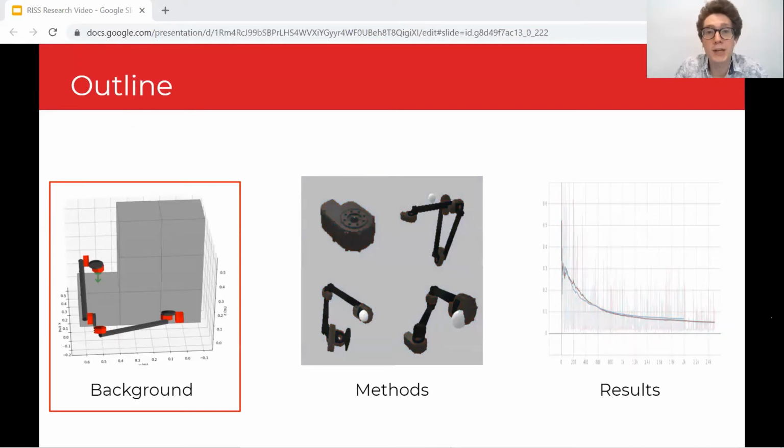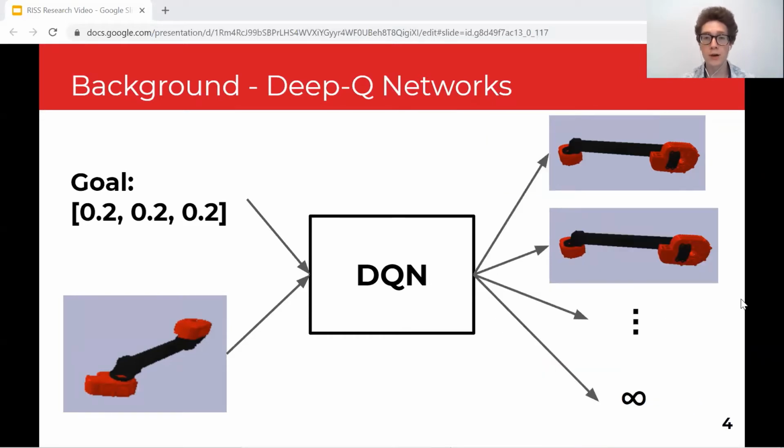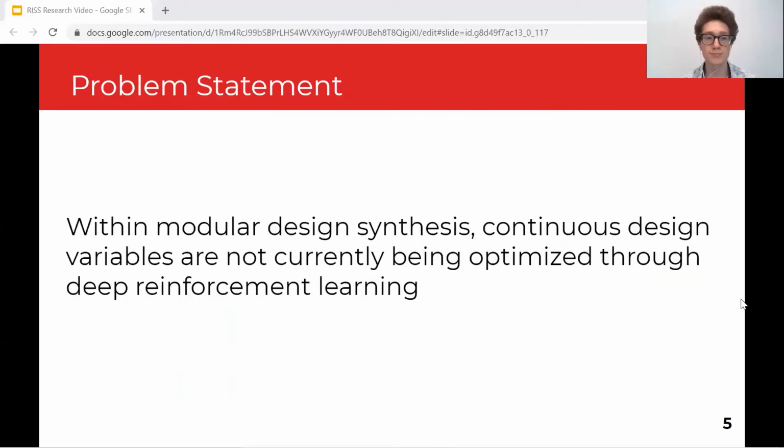So let's start with some context for the project. Prior work used a deep Q network where we would input the goal position that we want the arm to reach along with the arm itself, and then we would receive as output Q values for each module that we could add to the arm. But if we want to change the length of a link, then we would end up with an infinite number of outputs because the length of a link has an infinite number of options. So we can't really use deep Q networks with this problem. So within modular design synthesis, continuous design variables are not being optimized right now through deep reinforcement learning.